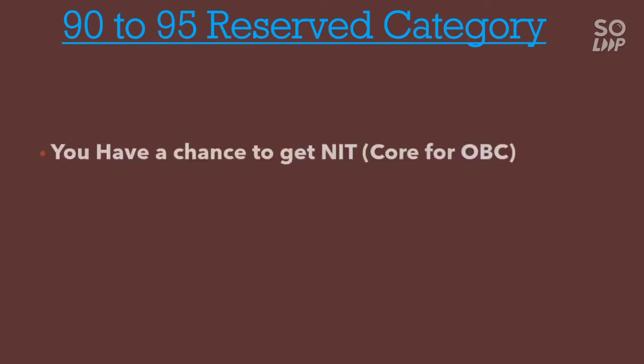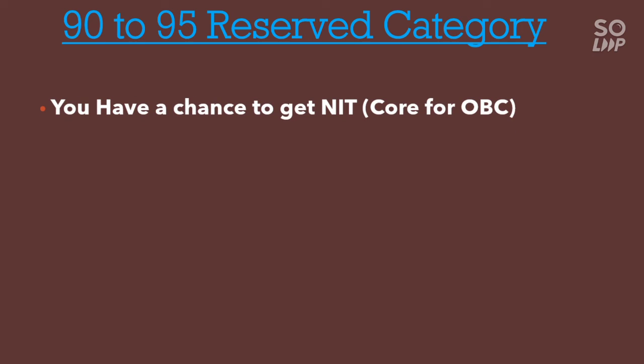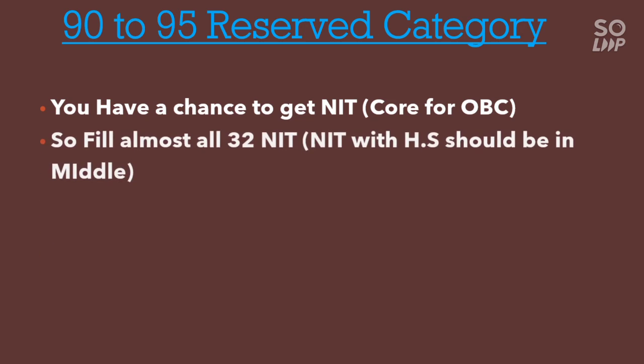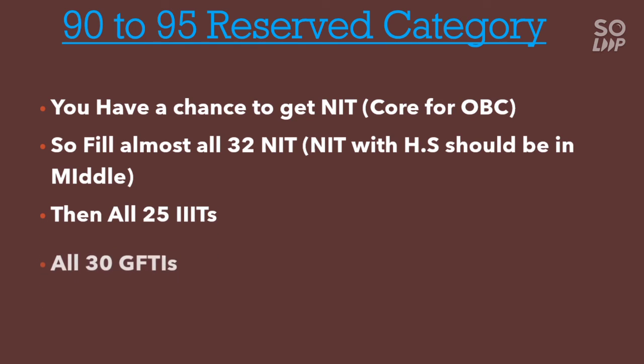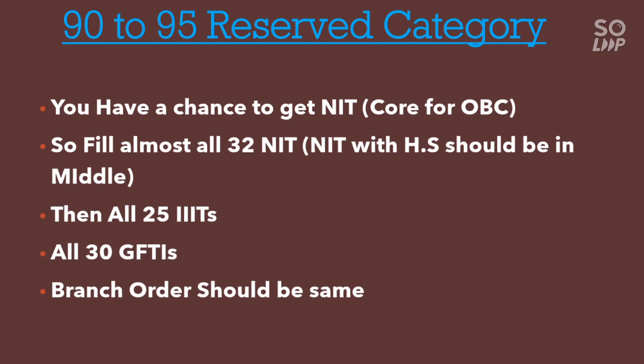Next is for 90 to 95 percentile, reserved category. If you belong to this range, you have a chance to get an NIT, and if you belong to the OBC category, then you can get a core branch in lower NITs. So fill almost all the 32 NITs, with the home state in the middle, because with home state you can get a seat easily. Put that in the middle so that you can go for the next round and get a better college for your rank. Then all the 25 IITs and then all the 30 GFTIs, and the branch order will remain the same.